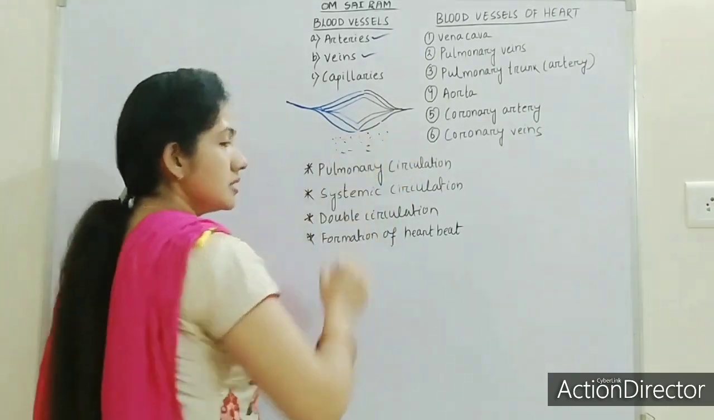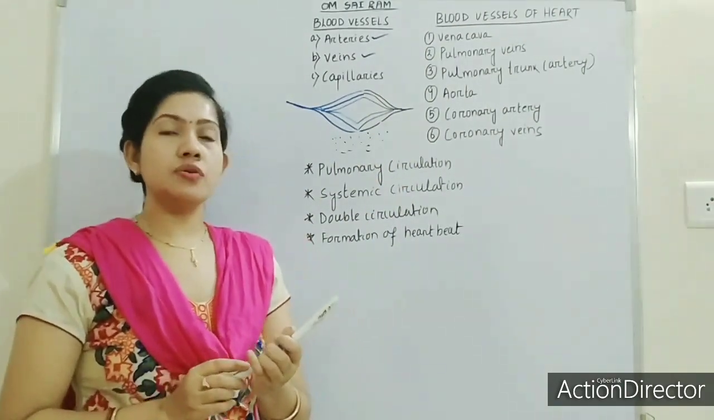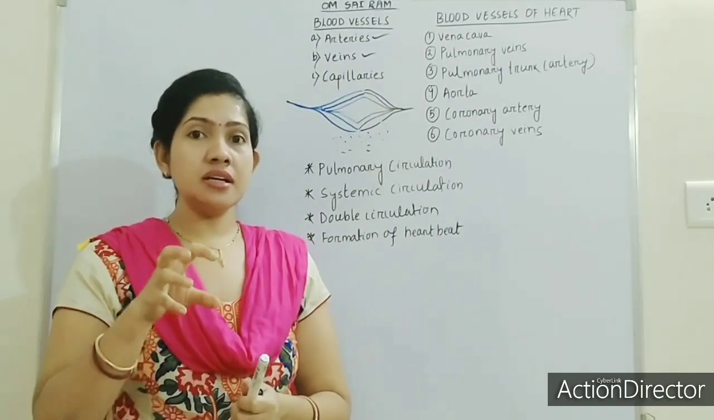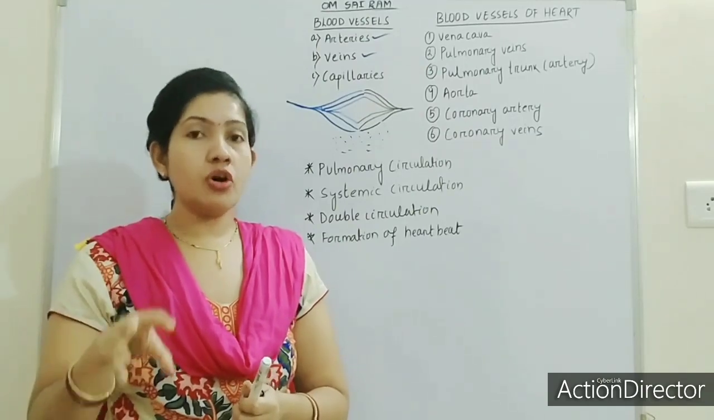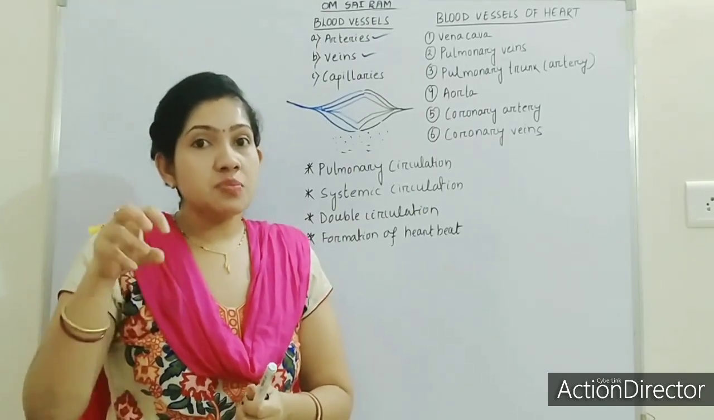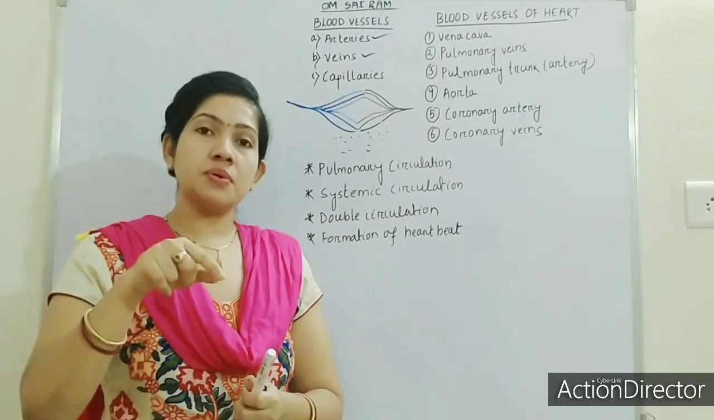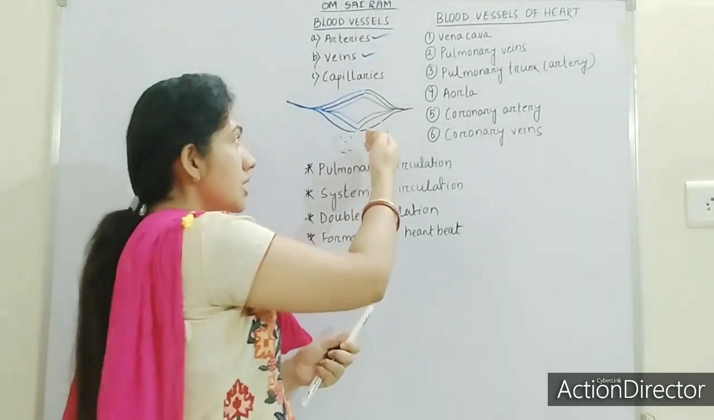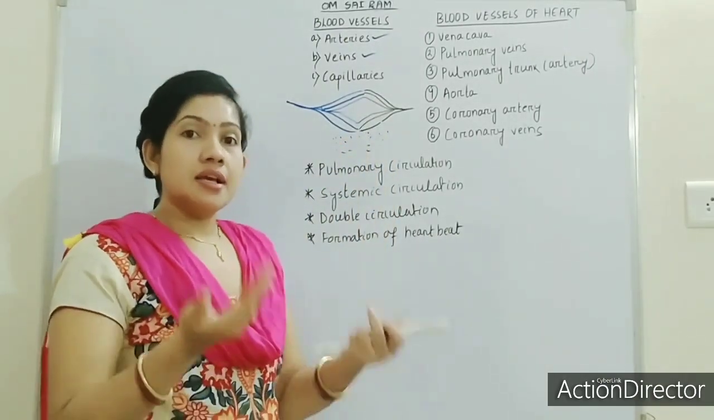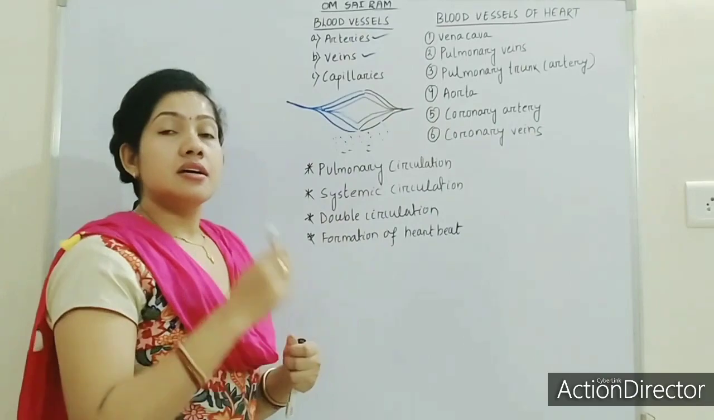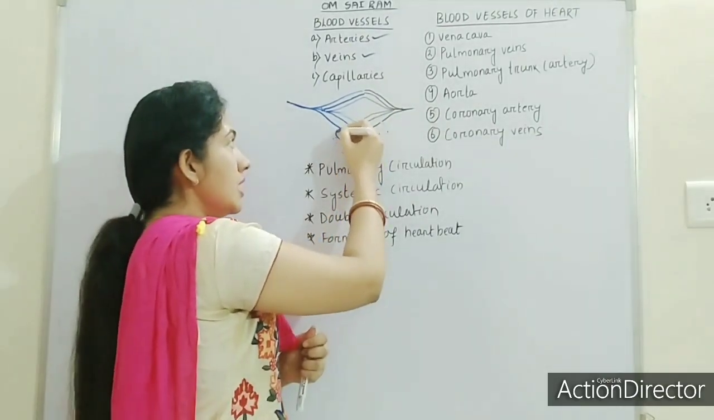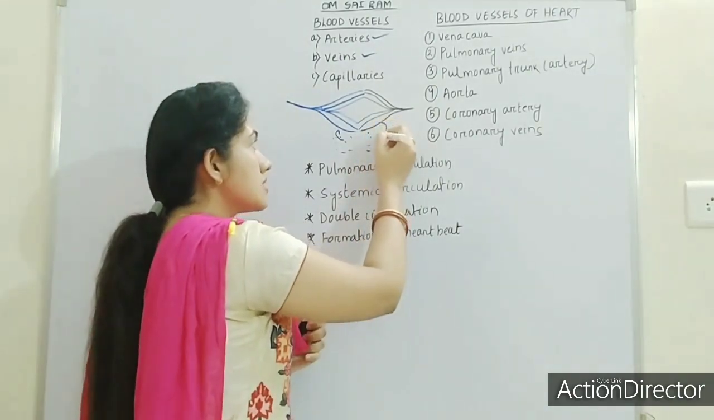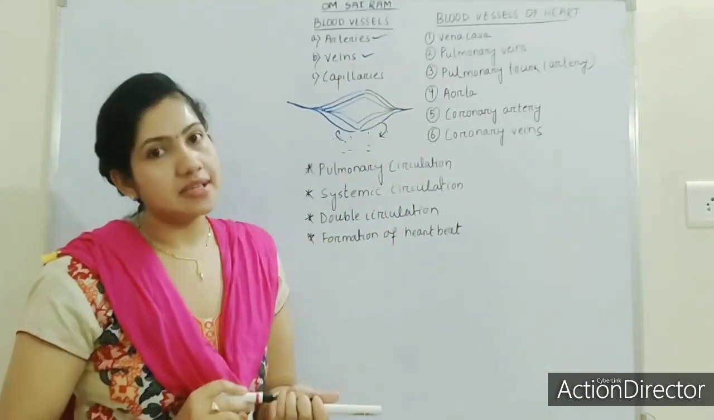What is tissue fluid? That one also we have already discussed. Tissue fluids are the fluids present in the cellular space. In the intercellular space, the fluid that is present is known as tissue fluid. So tissue fluid will give the waste material to the vein, and it will take the nutrients or oxygen which is present in the artery.